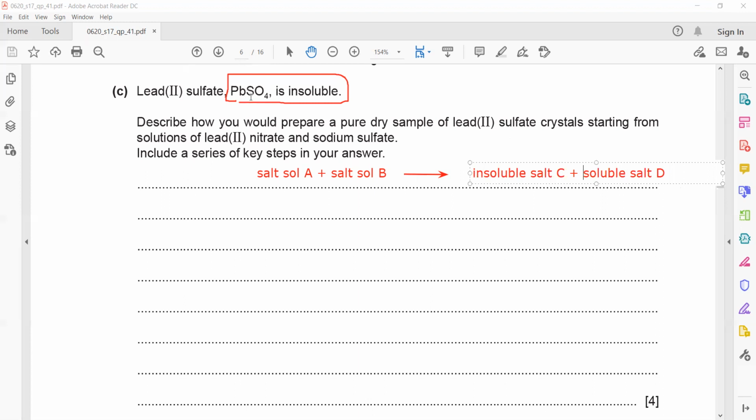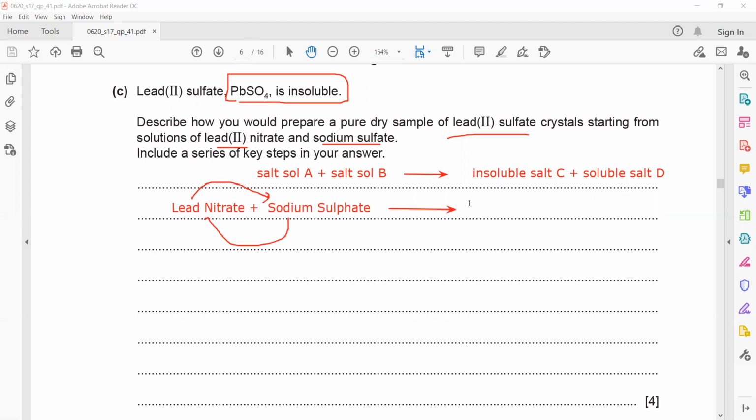Now we want to prepare lead sulfate crystals. Describe how you would prepare a pure dry sample of lead sulfate starting from a solution of lead nitrate and sodium sulfate. If I write a word equation, we have lead nitrate, all nitrates are soluble. We mix with sodium sulfate, group 1, all salts are soluble. When they mix, one ion replaces the other, like sodium takes the position of lead and lead takes the position of sodium.